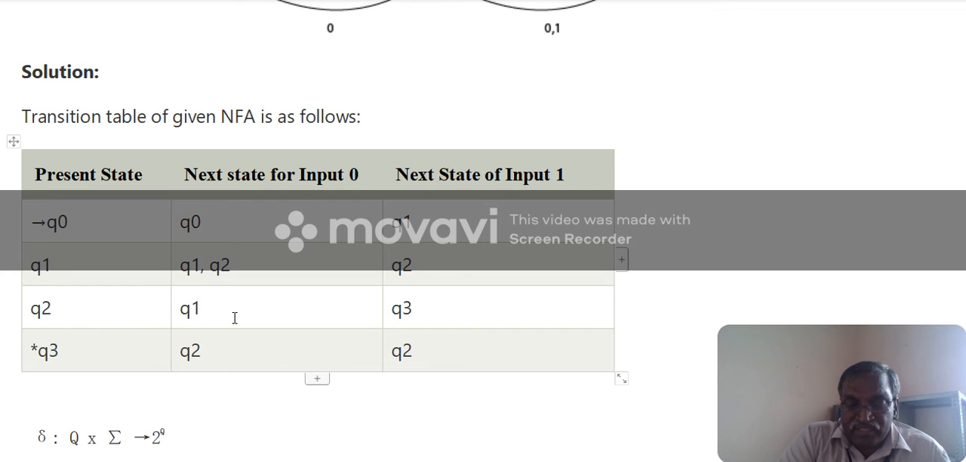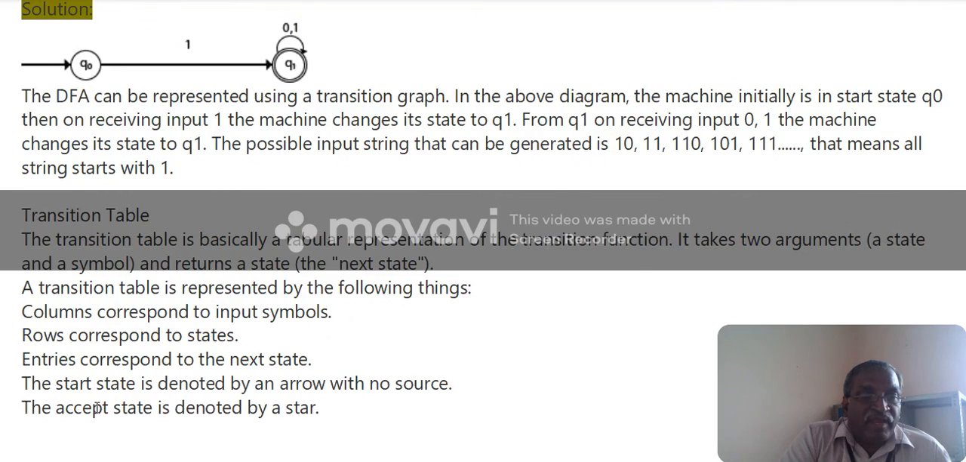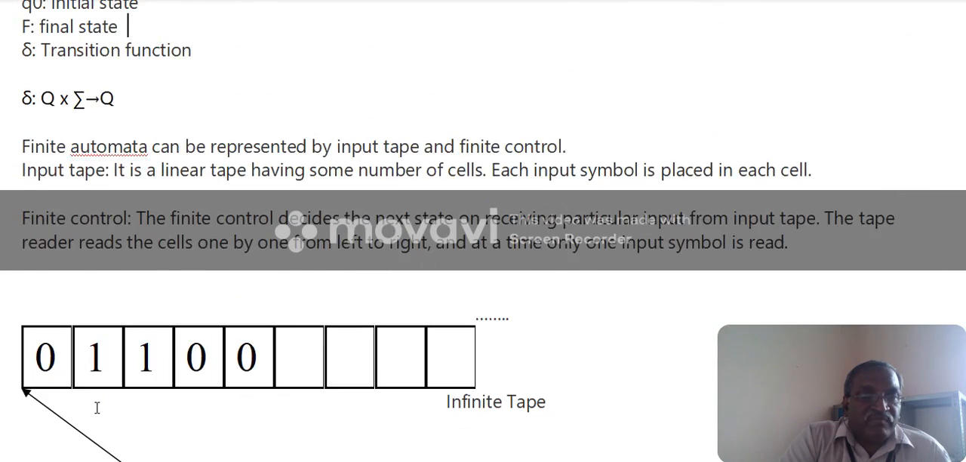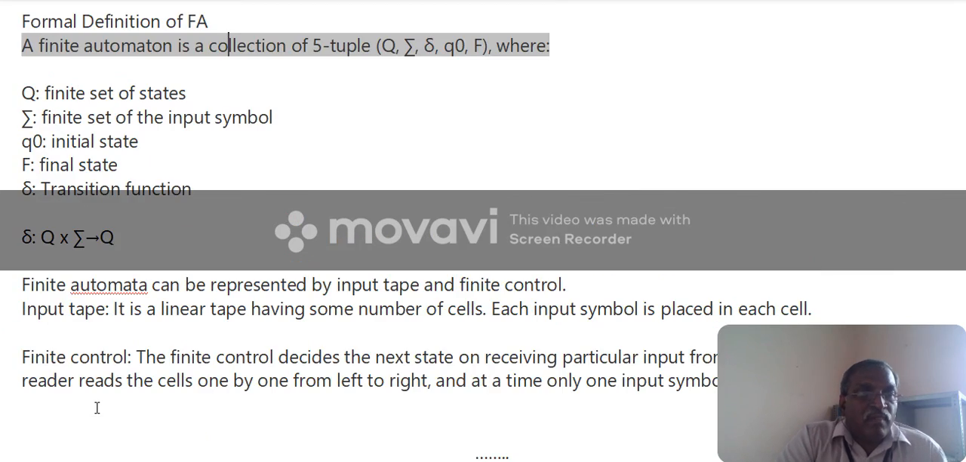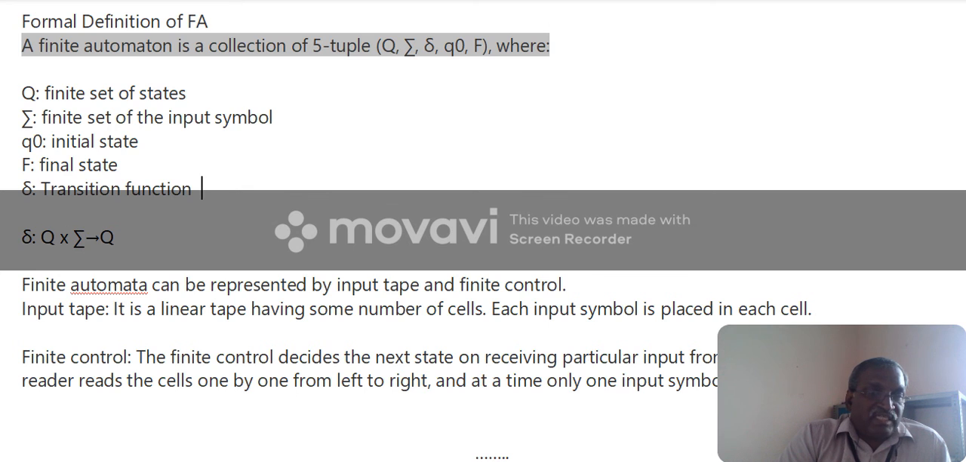So there is a transition difference between the non-deterministic finite automata and the deterministic finite automata. The number of tuples is the same for deterministic automata and non-deterministic automata. The only difference is the transition.